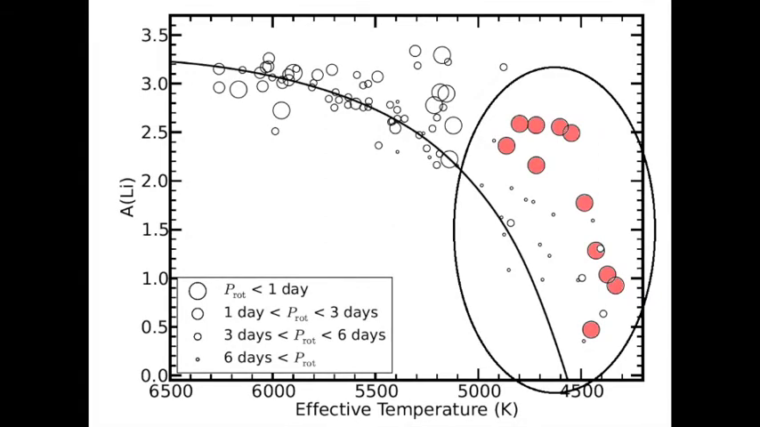Previous theoretical studies of the influence of rotation on lithium abundance suggest that rotation should increase the rate of destruction and therefore lead to a lower abundance. But this would produce an effect opposite the sense of this correlation seen in the Pleiades. How then might rotation induce this dispersion?